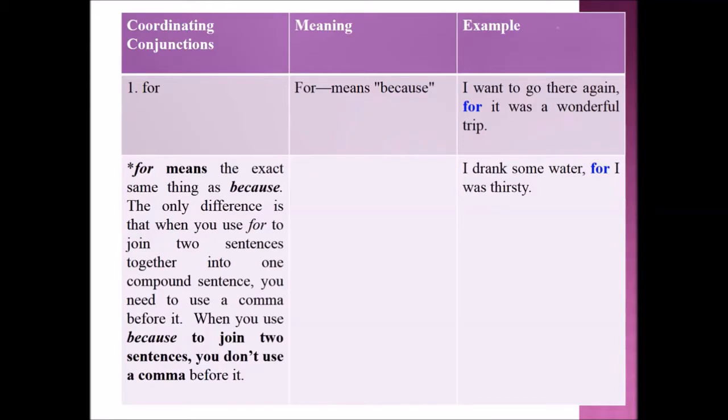The only difference is that when you use for to join two sentences together into one compound sentence, you need to use a comma before it. When you use because to join two sentences, you don't use a comma before it. Example sentence: I drank some water, for I was thirsty.